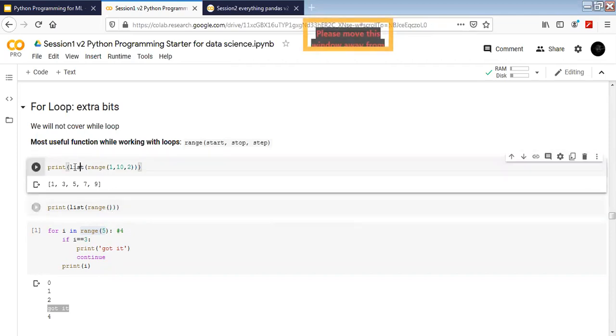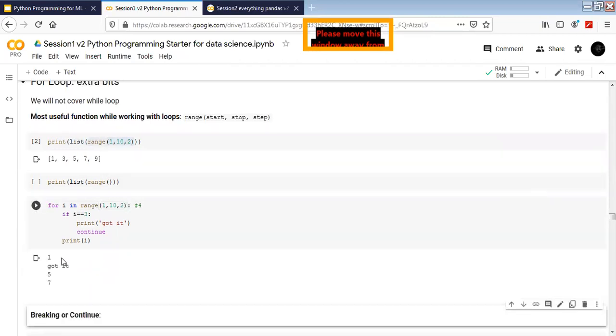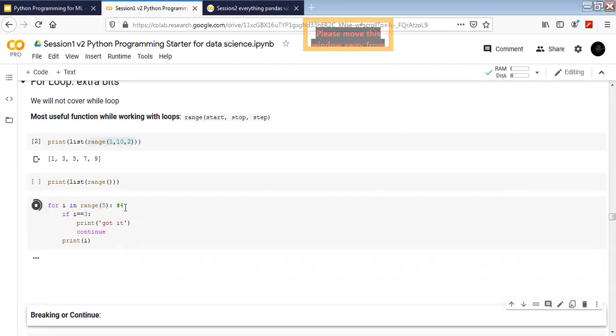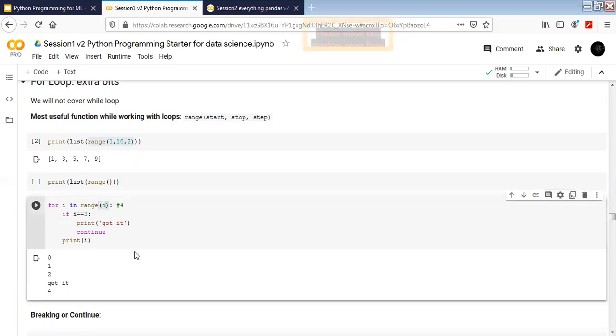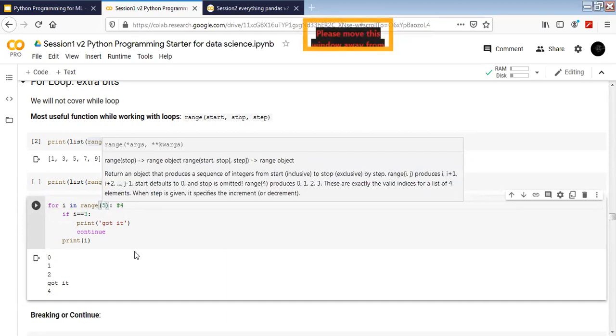For example, if I use a range from 1 to 5 here, it's going to start with the iterator i from 1, not from 0. So based on how I have started the range, if I just use 5 here, it starts from 0 by default. Yes, range will by default start from 0, but if you give it a parameter, then you can start from anywhere you want. Yeah, you're correct.